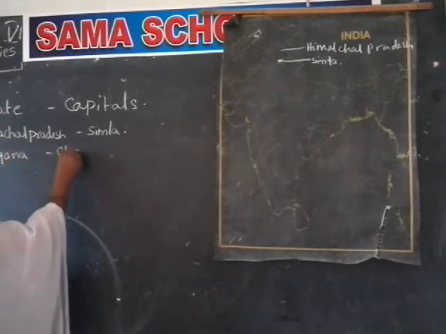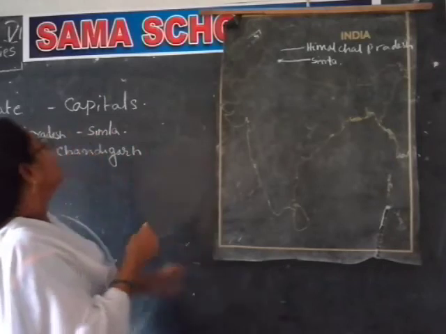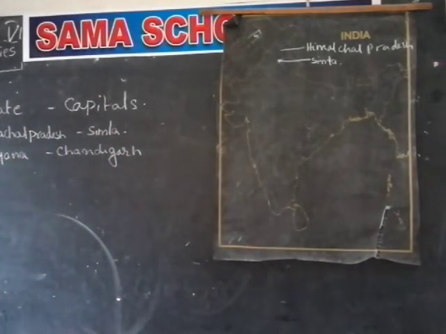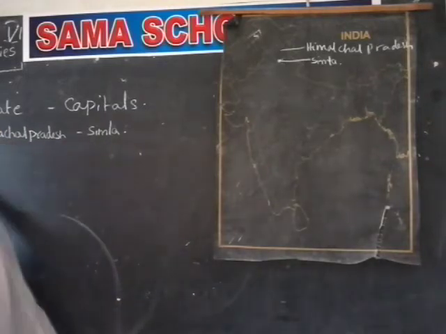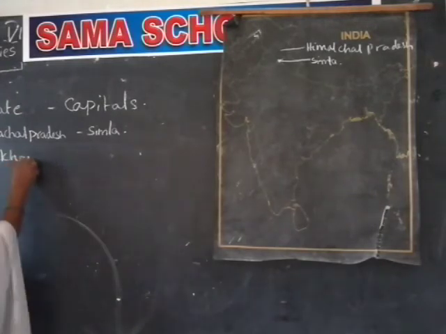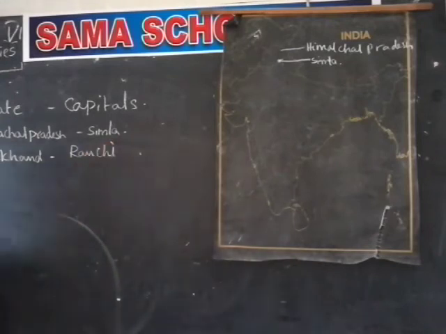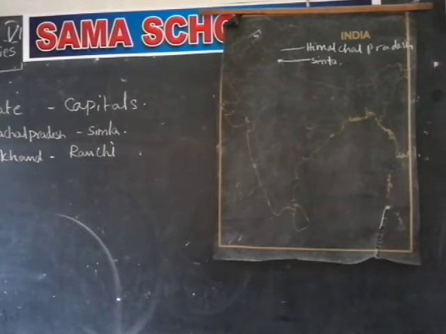Its capital is Ranchi. Jharkhand, Ranchi. This state was made from Bihar.